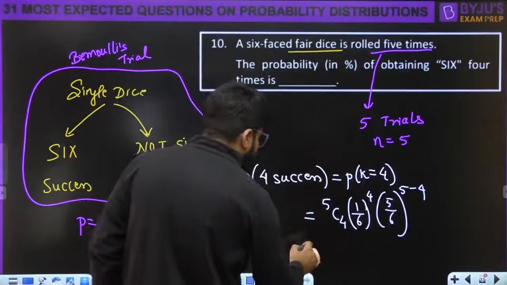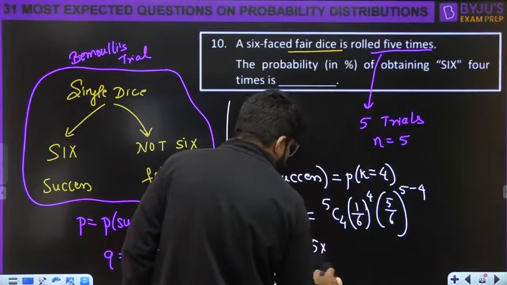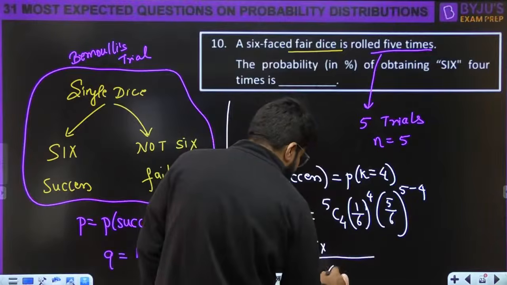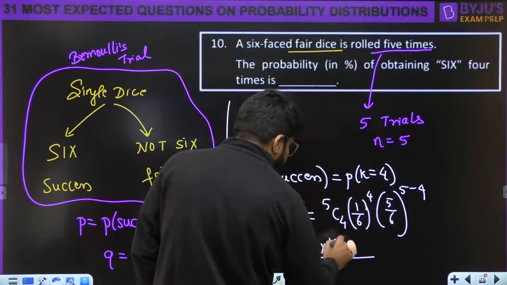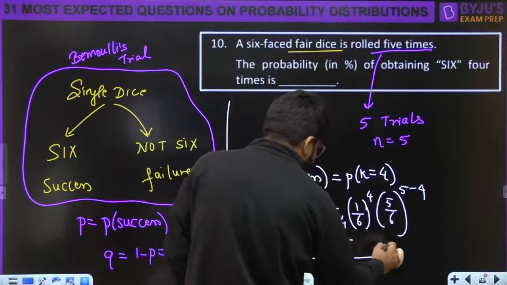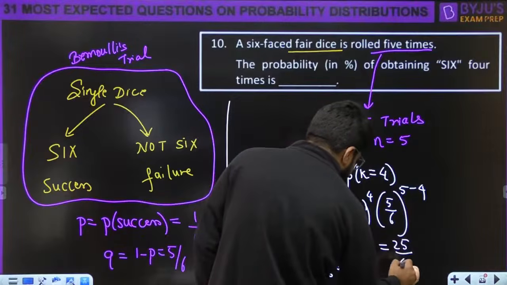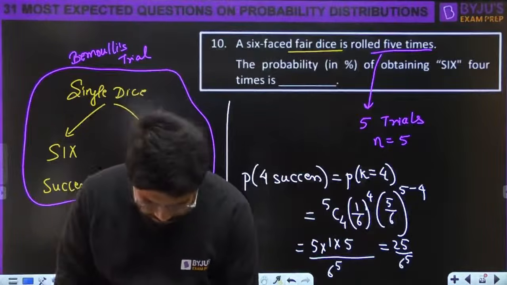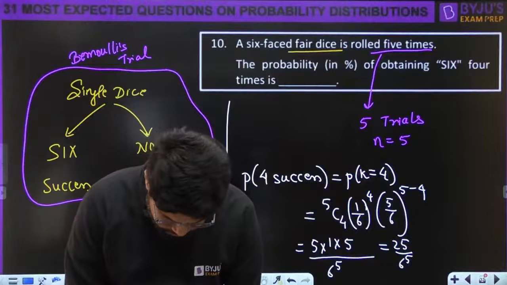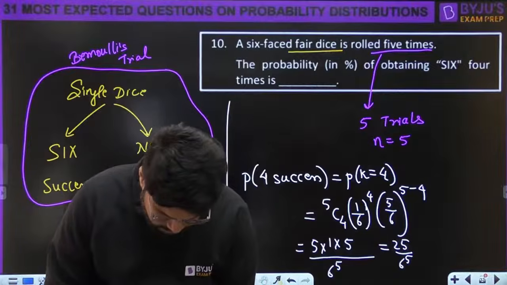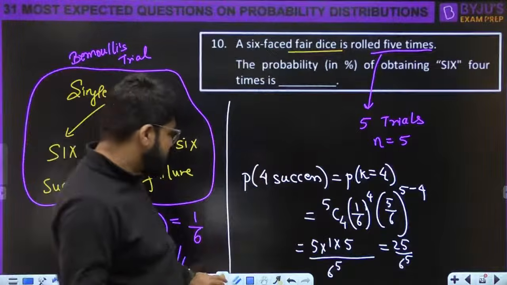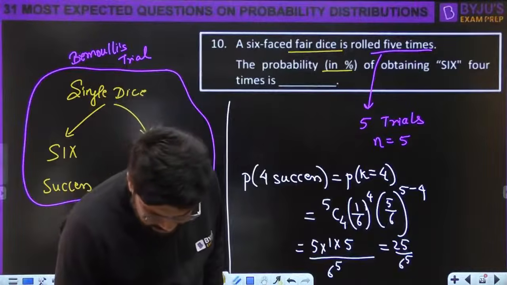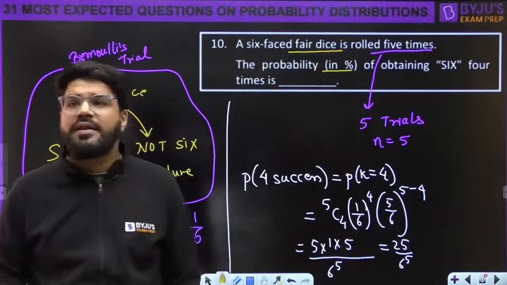Just calculate this value. 5C4 is 5C1, that will be 5, into the total denominator 6 power 5 will come. 1 power 4 is 1 and then 5 power 1 again. So this has to be 25 divided by 6 raised to the power 5. That is a small value, and that is why they have asked in percentage. So for percentage I'll just multiply by 100, and that is 0.321.